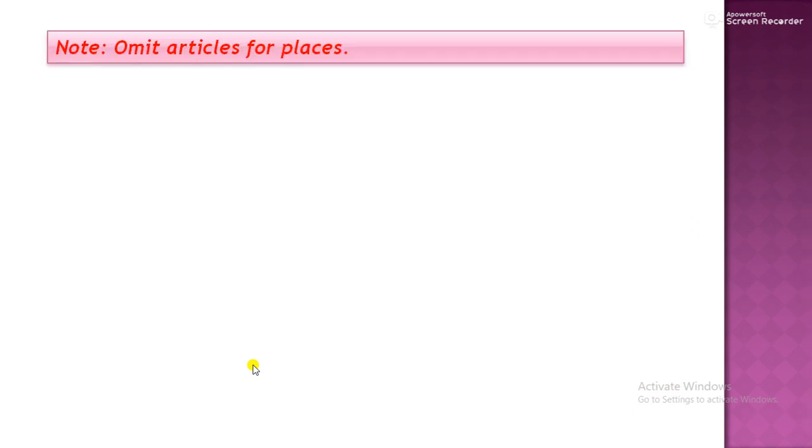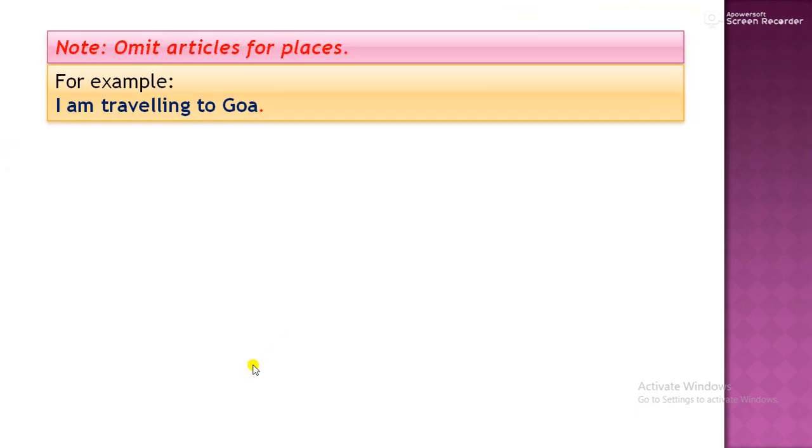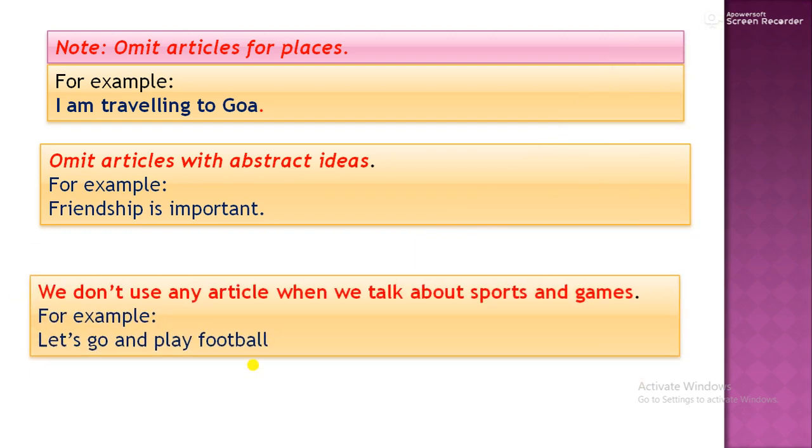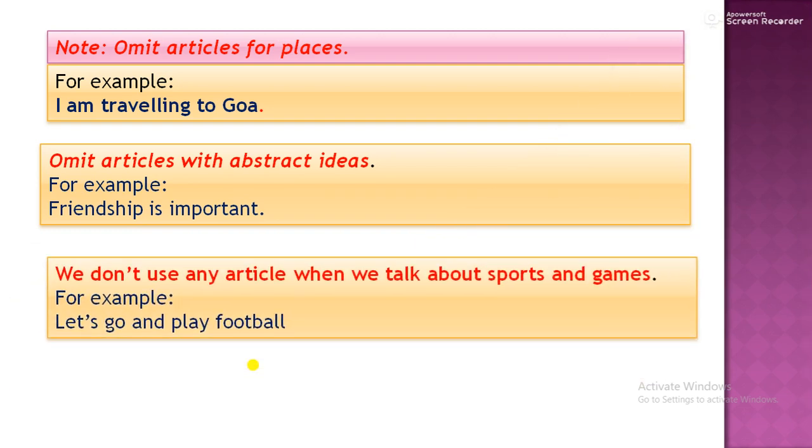So next, omit the article for places. I am traveling to Goa. No need to use an article. Omit the article with abstract nouns, abstract ideas. Friendship is important. So no need to use an article in such cases. We don't use any article when we talk about sports and games. For example, let's go and play football.